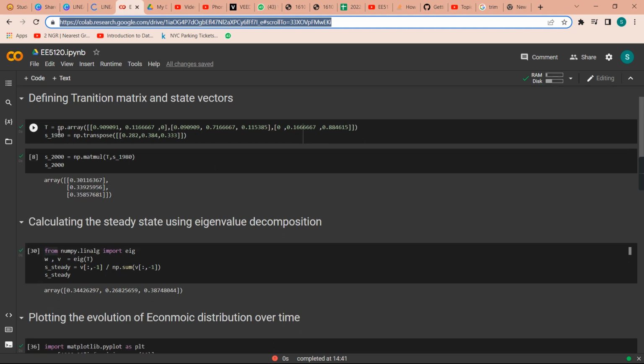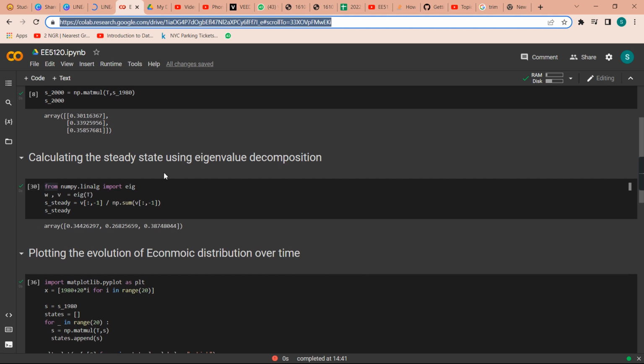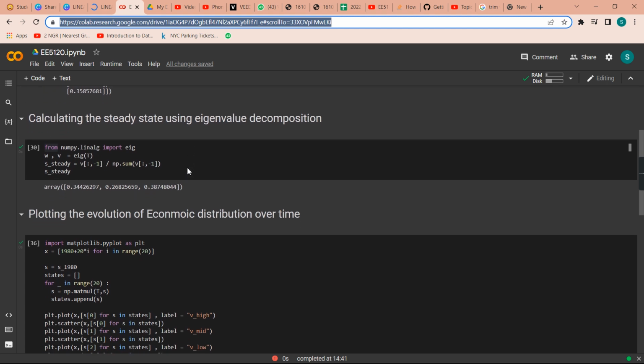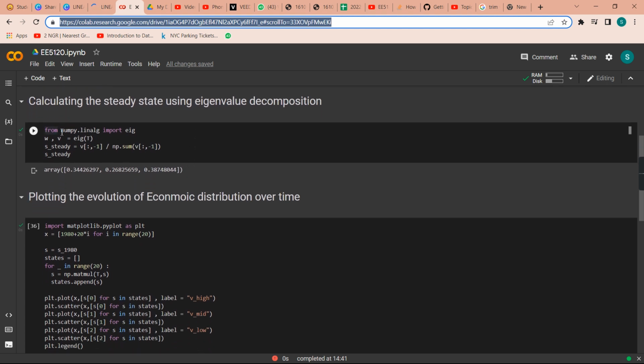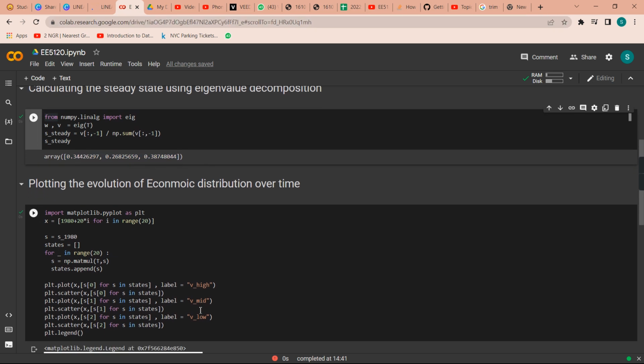So as we showed in the analysis, we've defined the transition matrix and the 1980 state vector, and if we multiply the 1980 state vector with the transition matrix, we get the state vector for 2000, and if we keep on repeating the process, we can calculate the state vectors for 2020, 2040, and so on. First, using the eigenvalue analysis, we'll compute the steady state. So we've done the eigenvalue decomposition of the transition matrix and calculated the steady state as mentioned here.